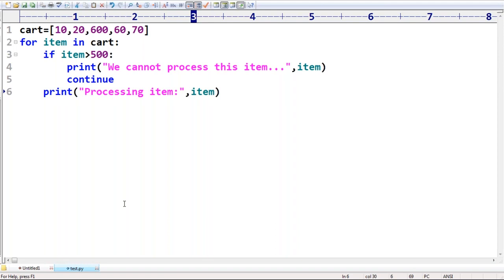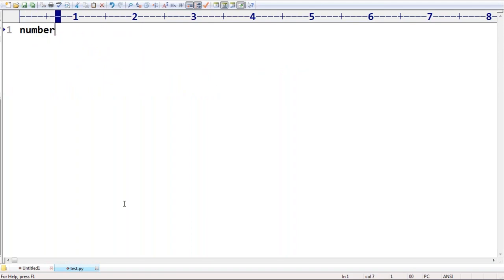Now let me go for another small example. Numbers is equal to 10, 20, 0, 5, 0, 30. I have some numbers: 10, 20, 0, 5, 0, 30.